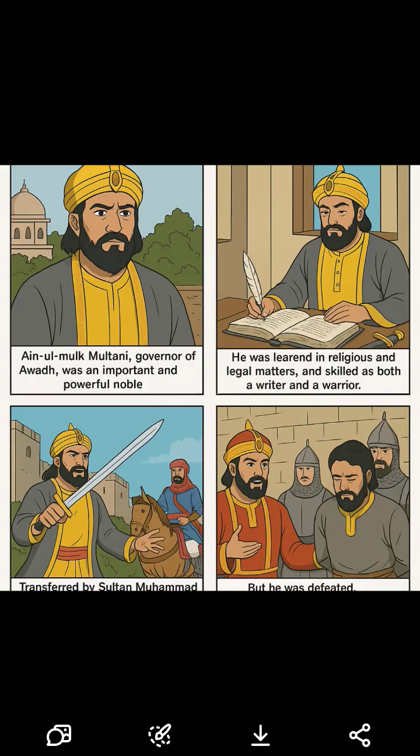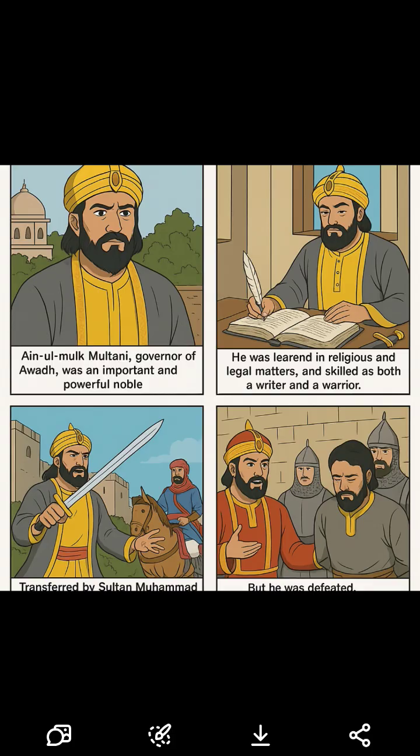What did the Sultan do? He defeated the Jats and Bhatti Rajputs in battle. He captured their leaders and brought them back to Delhi. Then, he forced them to convert to Islam, a very harsh and disrespectful action. Significance: this rebellion shows that even small towns and local groups were rising up against the Sultan. It also shows that Muhammad bin Tughlaq sometimes used religious force to punish rebels by changing their faith against their will. This was not just a military punishment, but a deep personal insult to those communities.